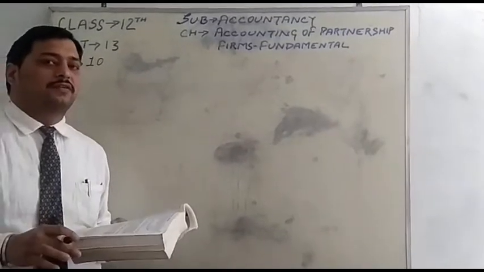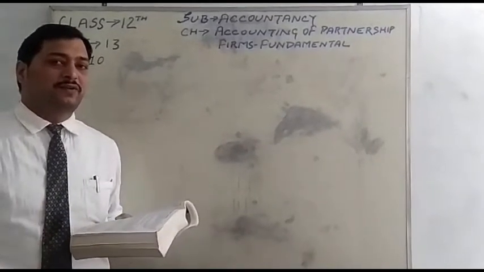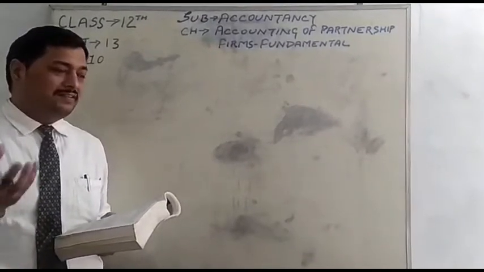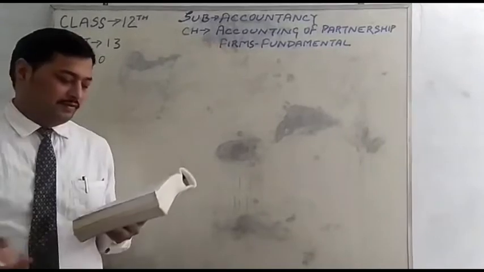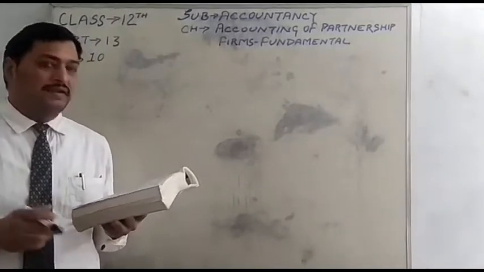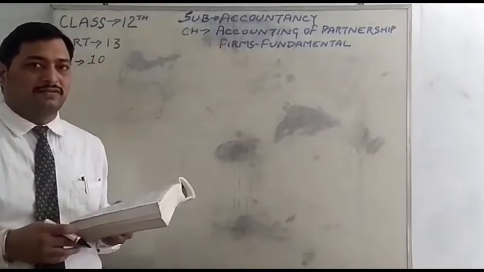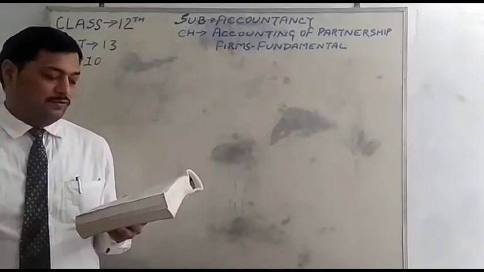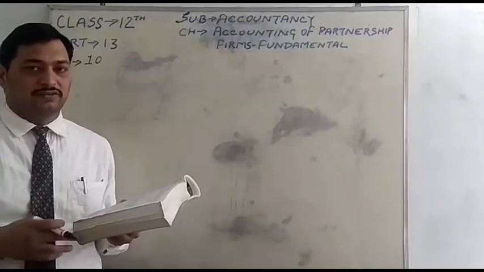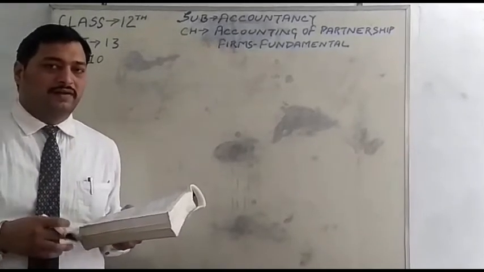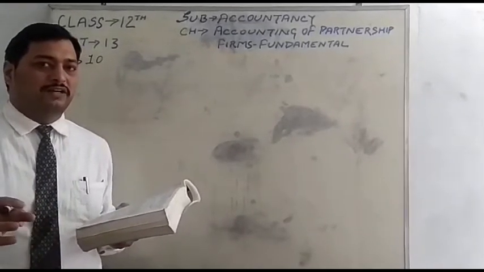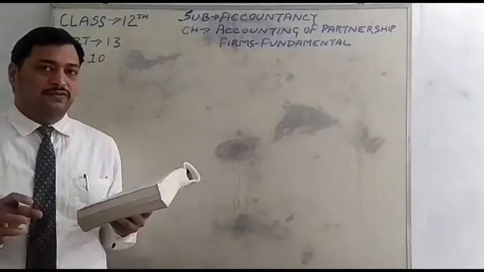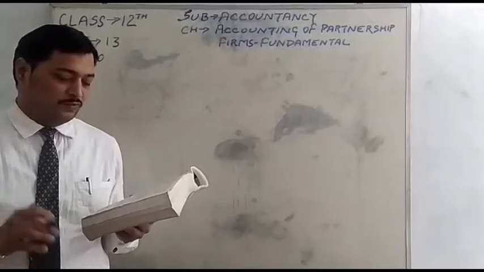In this question we will calculate the interest on capital, but before interest on capital there is some adjustment for the capital. Then see the question. A and B are partners. Two partners are there in the question, A and B. Their capital on 1st April 2016 was 2,10,000 and 90,000. Both partners' capital is A 2,10,000 and B 90,000. They share profit in the ratio 2:1. Profit sharing ratio is given 2:1.